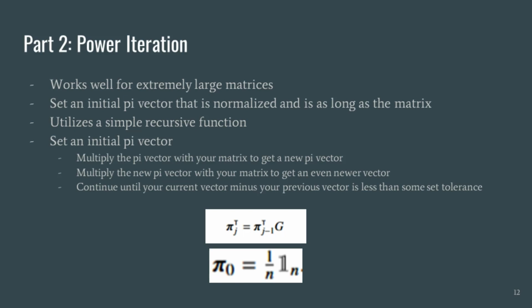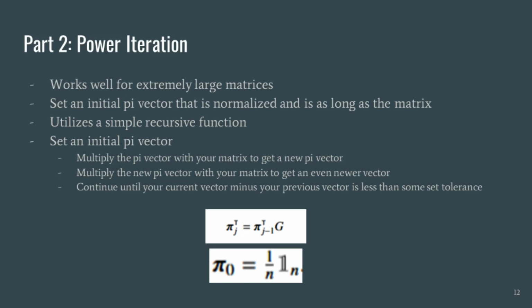Then you multiply this pi vector with your matrix. This result is a new pi vector. You now take the new pi vector and treat it as the old one. You multiply it with your matrix to gain an even newer pi vector. You continue this process until the absolute value of the current pi minus the previous pi is less than some set tolerance you choose. This tolerance is usually somewhere around 10 to the negative 15.